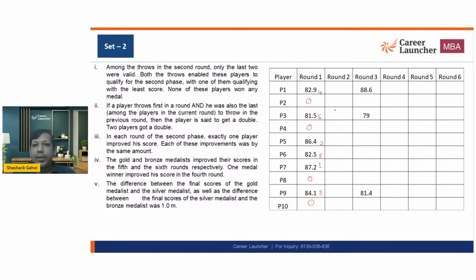Okay. Now, after third round, so second round we'll see, but this 79 is smaller than 81.5, so this value will not be considered. 81.4 is lesser than 84.1, so this value will not be considered. 88.6 is higher than 82.9, so this value will not be considered. So after round 3, this one will be counted.